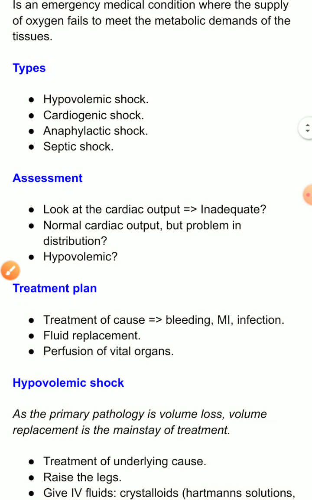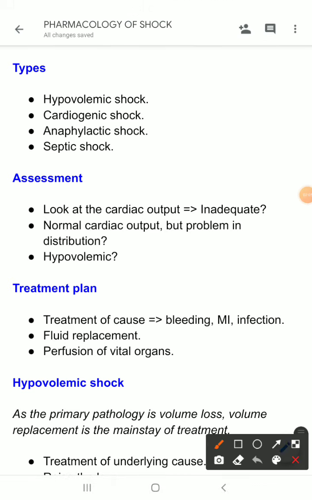Now, to treat a patient with shock, we have to first assess the patient. So, what are the things we should look for? This is important for selecting our drugs, right? So, let's come to the assessment. Look for the cardiac output. Is it adequate or inadequate?